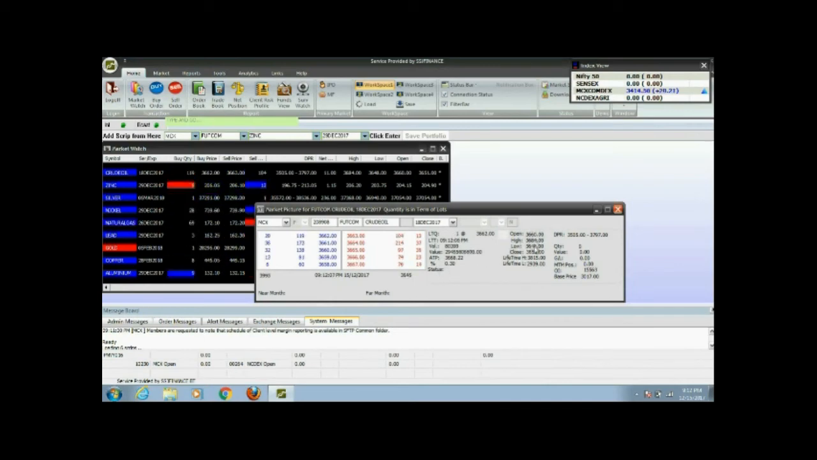Here open, high, low, close, lifetime high, lifetime low. ATP is what? Average trading price, or turning point, you can say that.